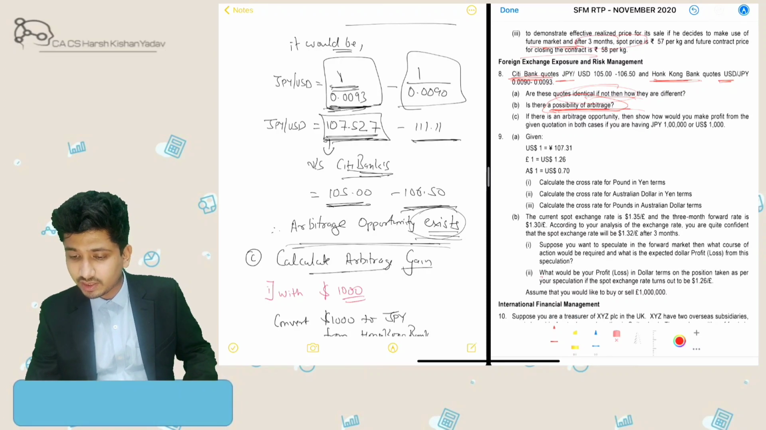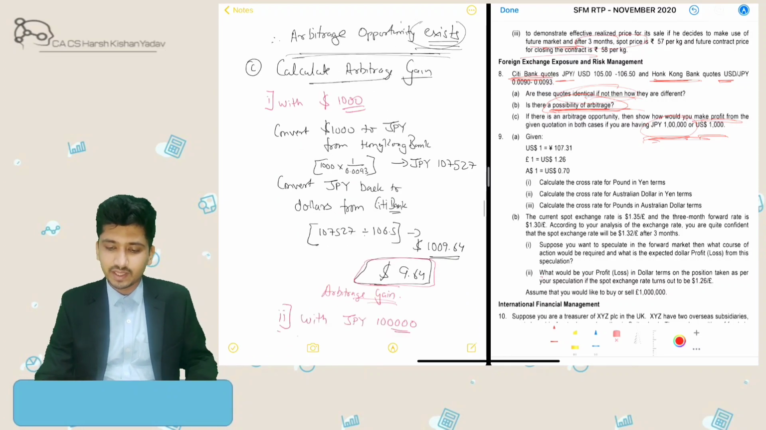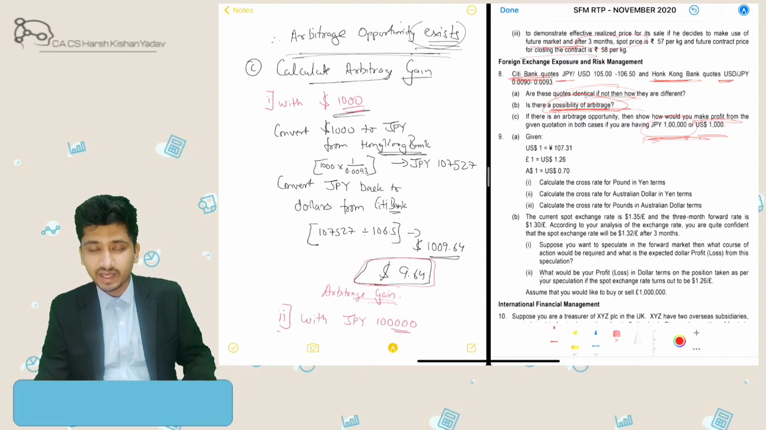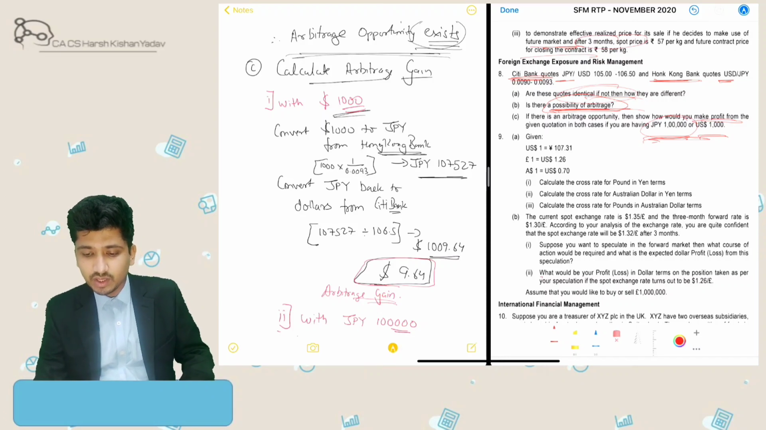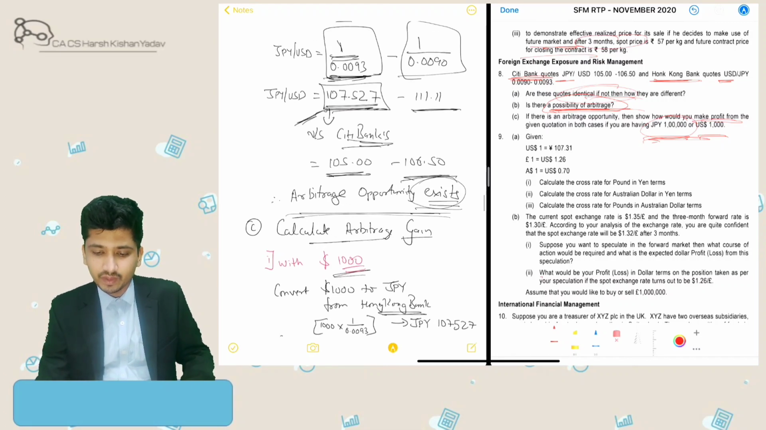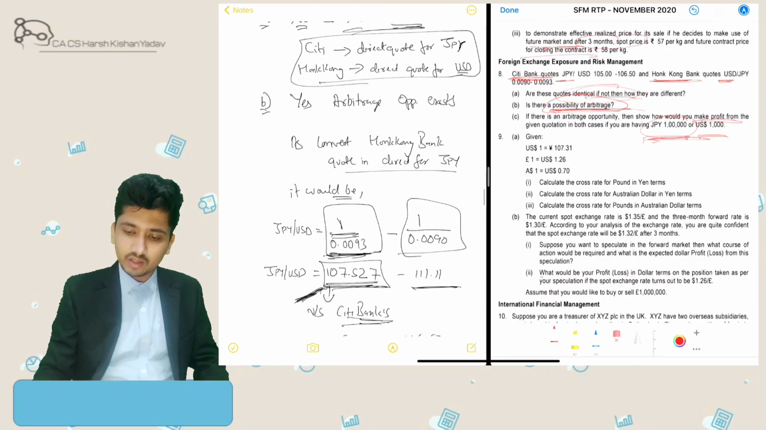Alright, if an arbitrage opportunity exists, then how should you make profit from it? We need to start from JPY 1000 or USD 1000, so we will do both. First we will take USD 1000. If I have 1000 USD, I will first go to Hong Kong Bank and get those 1000 USD converted to JPY. So I will get 107,527. How will I get this? Because I got this rate when I converted it to the direct rate for JPY.